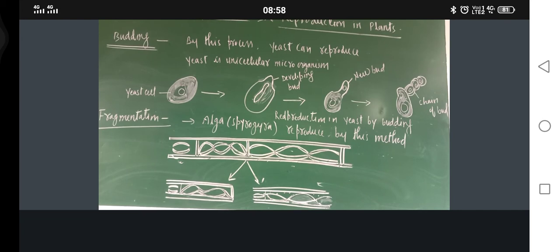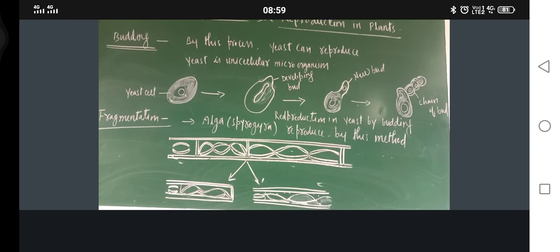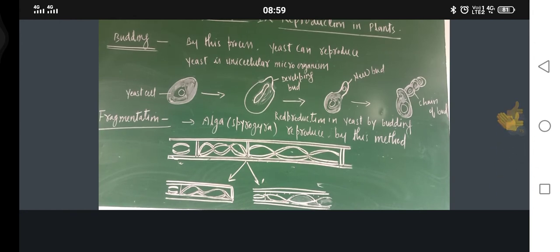Okay, and those buds now will act as an individual yeast cell. Okay, so this is the reproduction in yeast by budding. This is the method by which yeast reproduces.